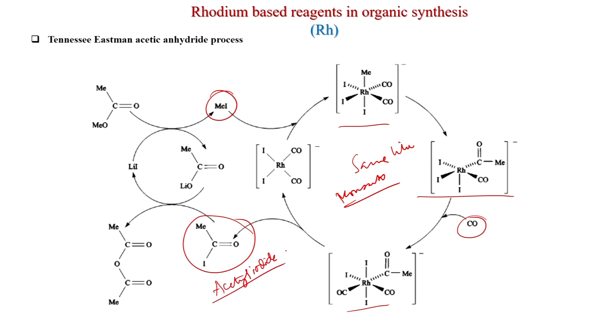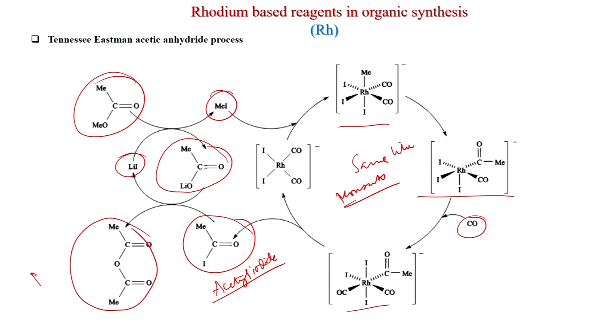Now, here the methyl acetate will generate methyl iodide by reacting with lithium iodide, and in this way the acetic acid lithium salt is generated, and that is reacting with the acetyl iodide to generate acetic anhydride.